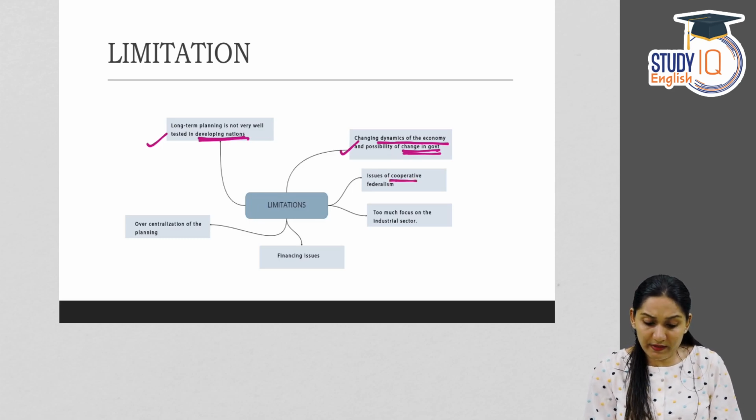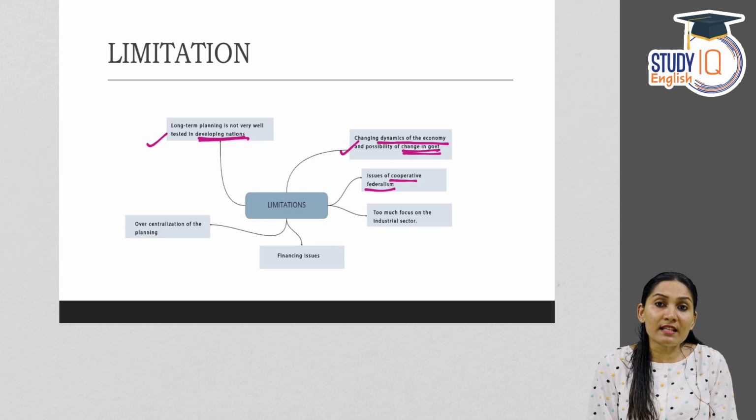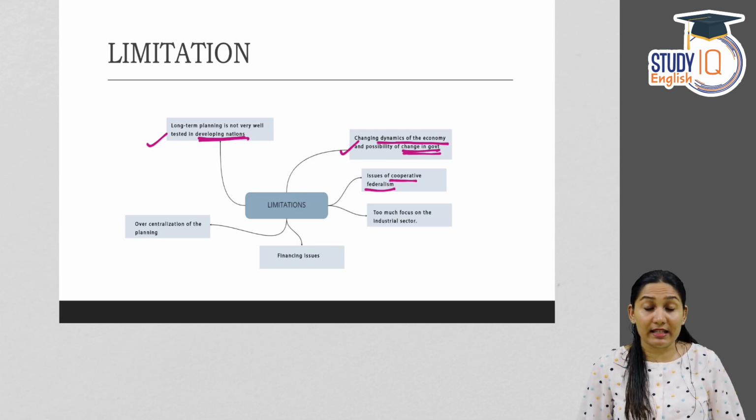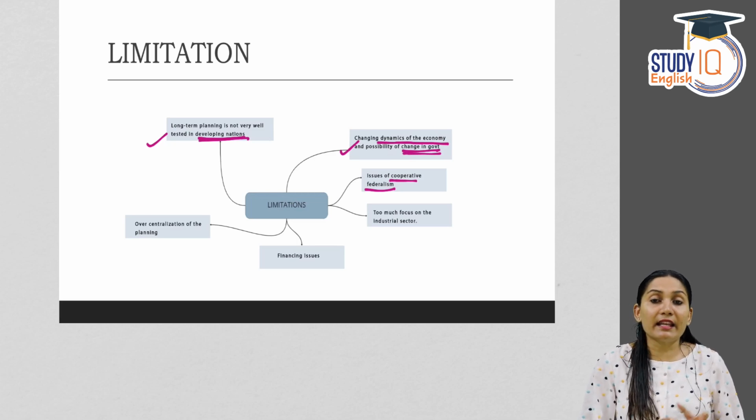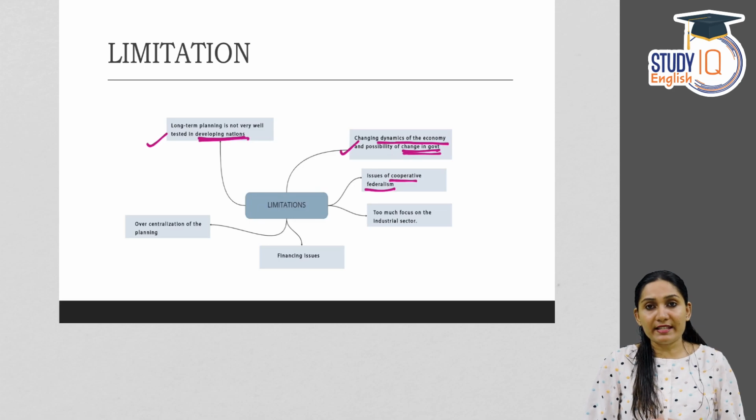Third is the issues with cooperative federalism. Since this is a long-term plan and also a very comprehensive plan, the central government cannot implement and execute this idea as a single entity. It needs the cooperation of the state government.